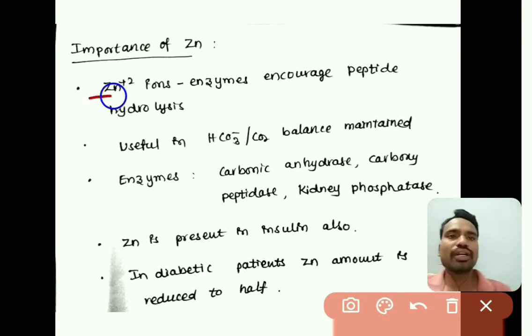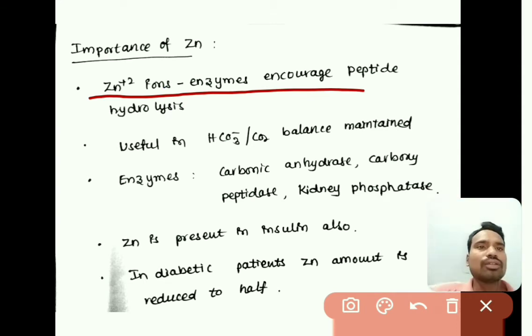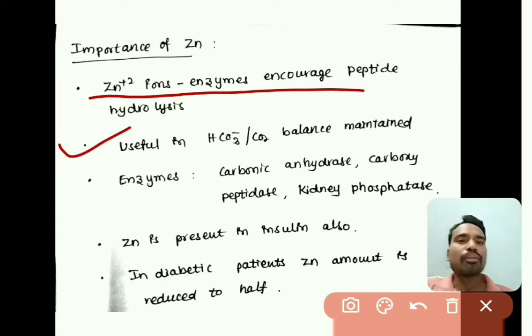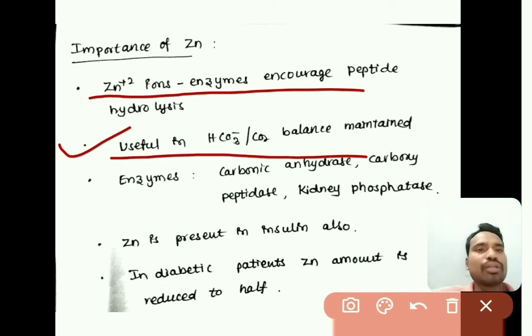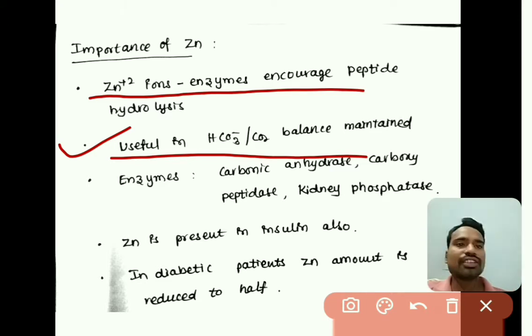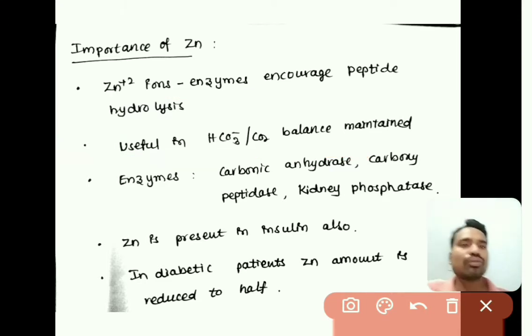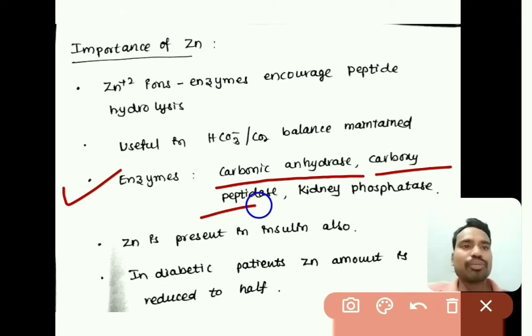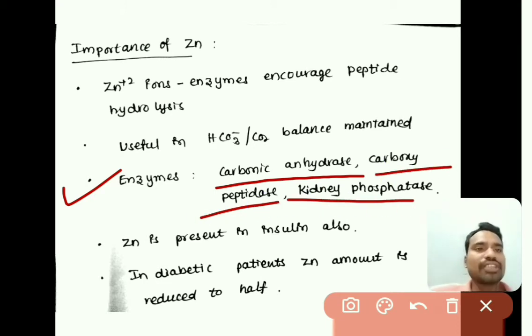So zinc plus 2 ions are present in carboxypeptidase A and peptide hydrolysis, right. So this zinc ion is very useful for the balancing of HCO3 minus as well as CO2. Next are the enzymes which consist of zinc plus 2, that is carbonic anhydrase, carboxypeptidase, and alkaline phosphatase. These are the major enzymes.